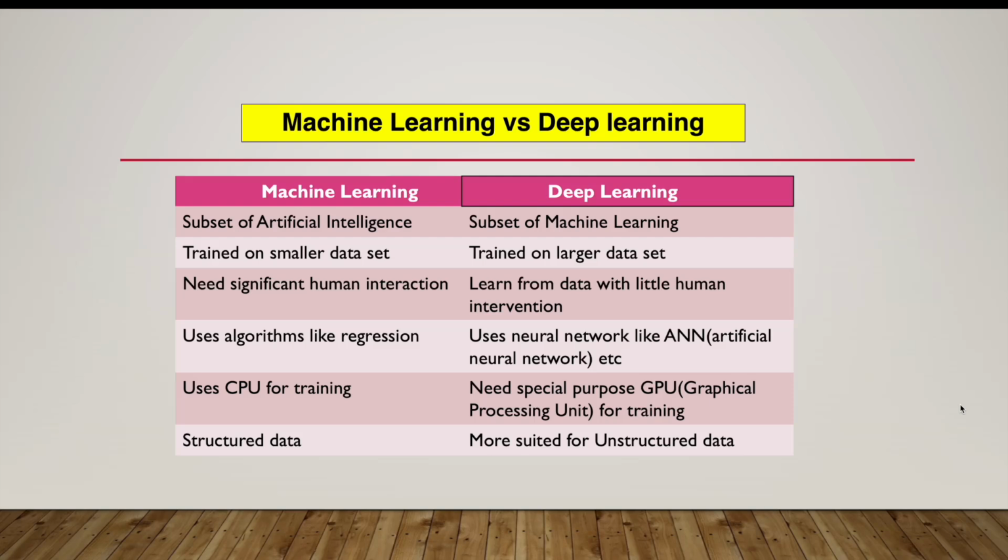In machine learning, the algorithms used are simple, like regression and so on. But in deep learning we use neural networks, like ANNs, artificial neural networks, and RNNs. All of these are a little on the complex side, and need neural networks as the base.